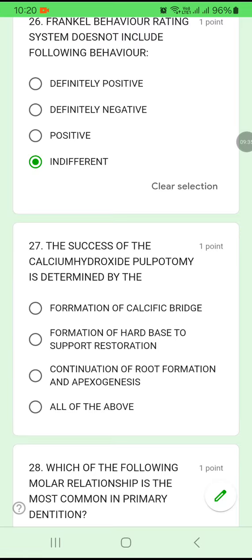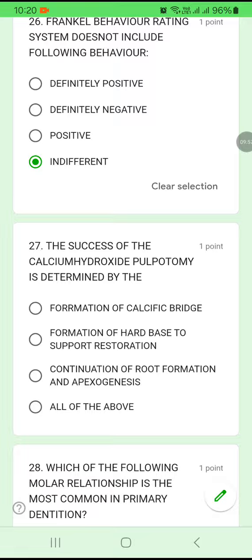Question number 27. The success of the calcium hydroxide pulpotomy is determined by formation of the calcific bridge, formation of a hard base to support the restoration, continuation of the root formation and apexogenesis, or all of the above. There is a tendency for us to mark option D, all of the above.